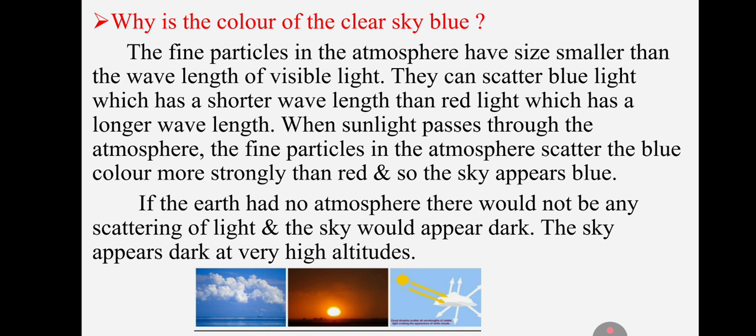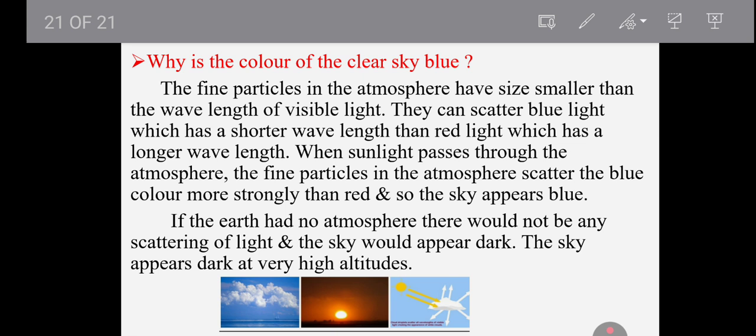Then they can scatter only the blue light, which has a shorter wavelength than the red light, which has a longer wavelength. When the sunlight passes through the atmosphere, the fine particles scatter the blue color more strongly than the red, and so the sky appears blue.